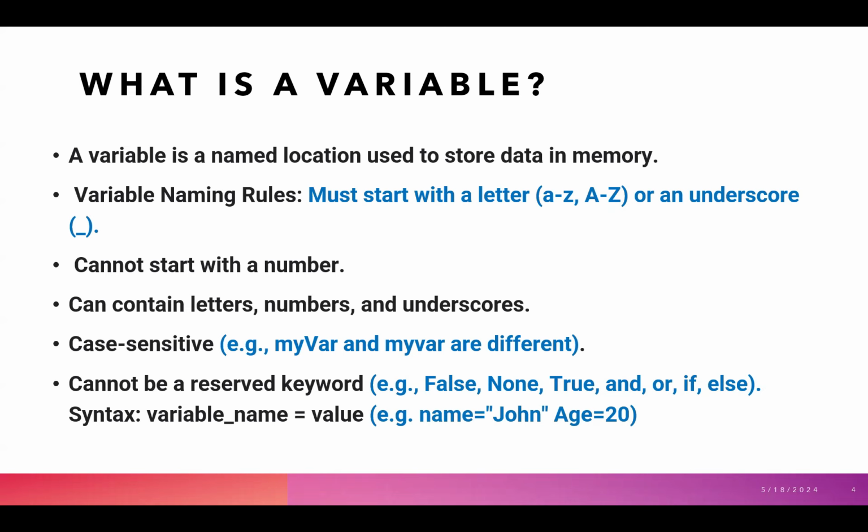We can also not use reserved words in Python. Reserved words are known as keywords. There are more than 30 reserved keywords in Python, like False, None, True, if, else. We cannot use these reserved names of keywords as the variable name. And lastly, the syntax of naming a variable is very easy. First is giving the name of the variable, which could be any name except the rules that we have seen, and then providing it with the value.